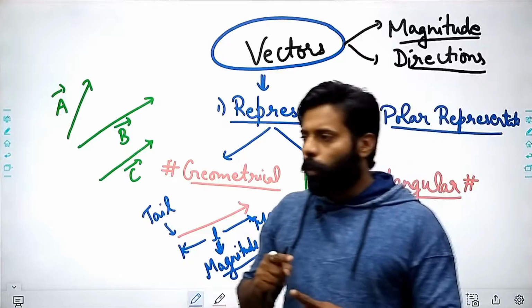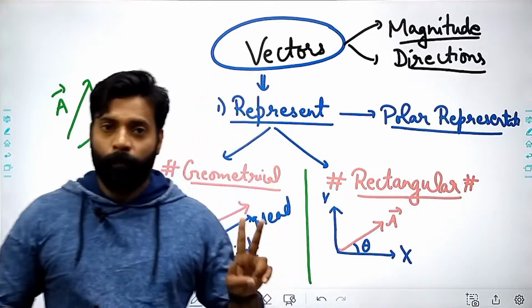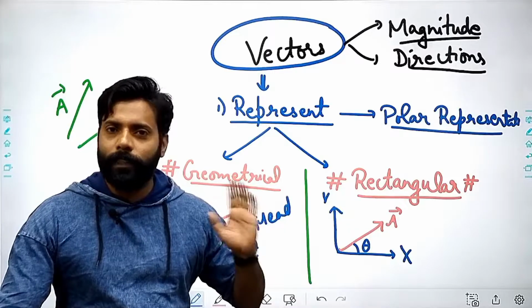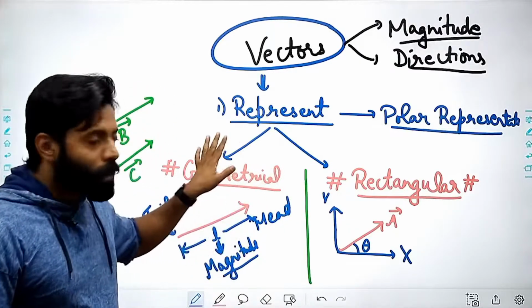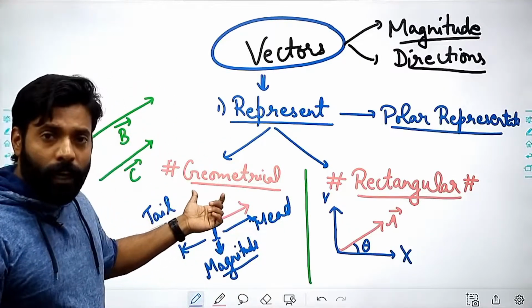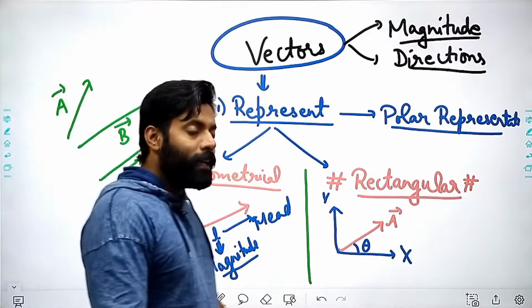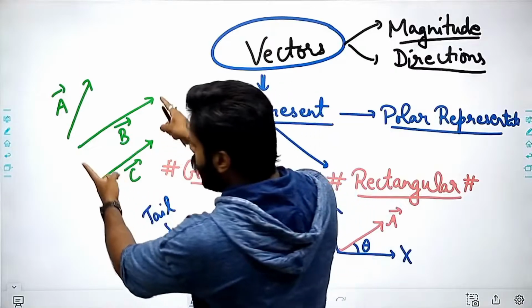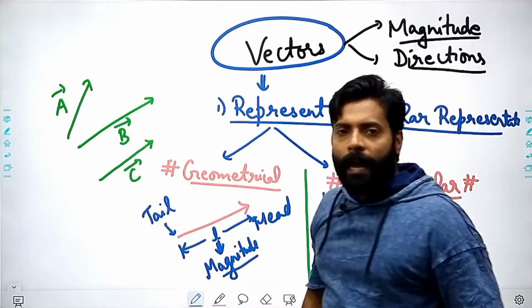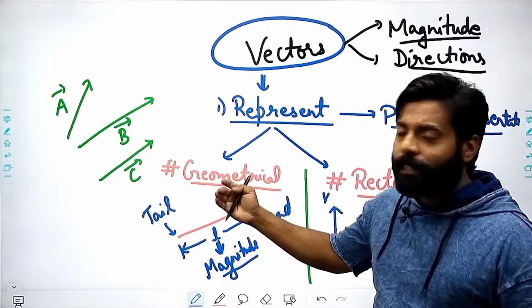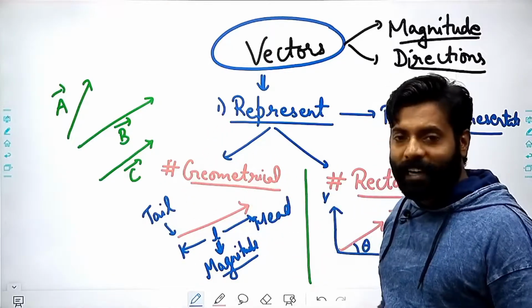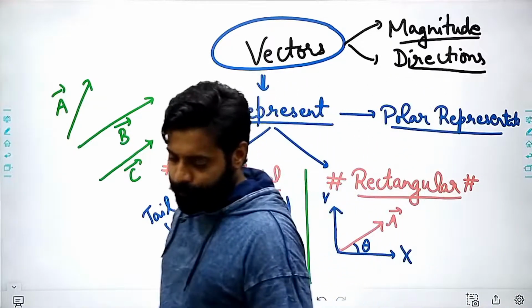So till now you are done with two things: the vector is the quantity which has the magnitude as well as the direction, right? When we are representing the vector in a geometrical form, the magnitude will be given by the length of the arrow, and the direction will be represented by the direction of the head, where it is pointing, right?